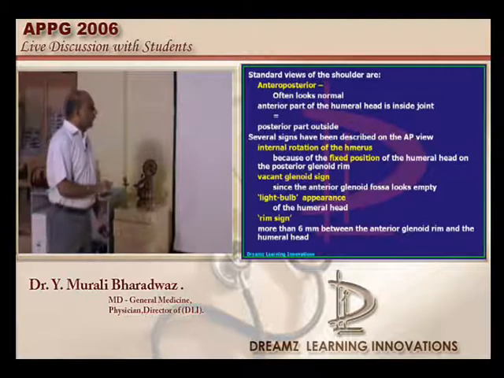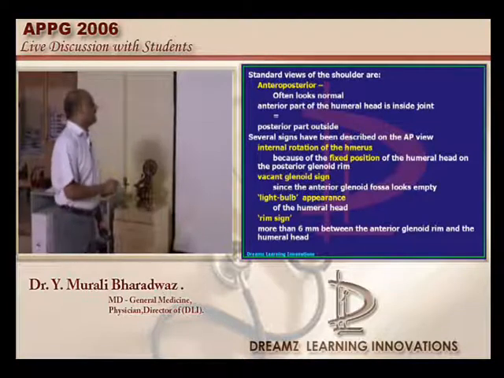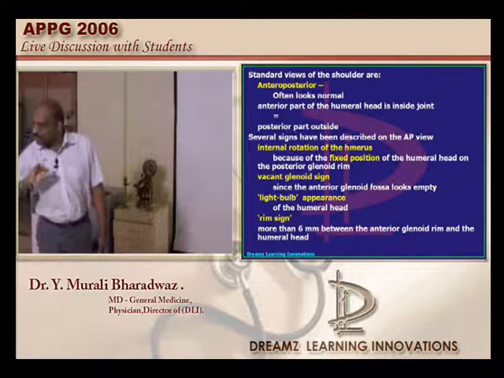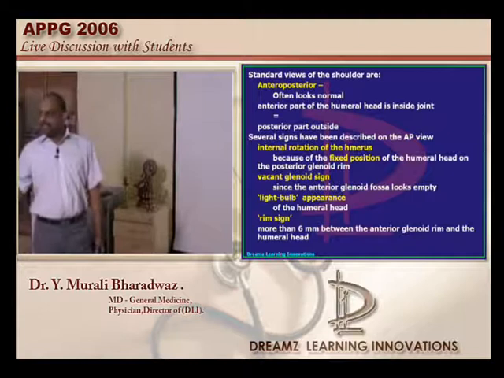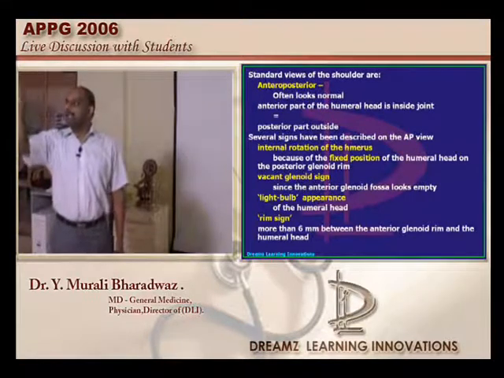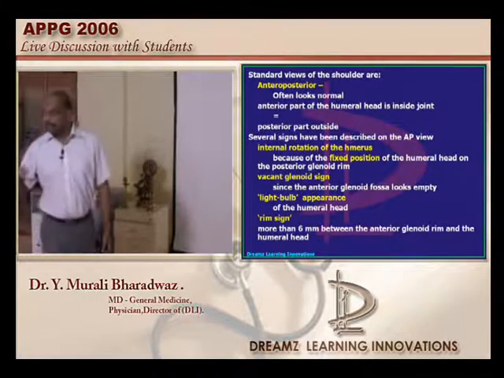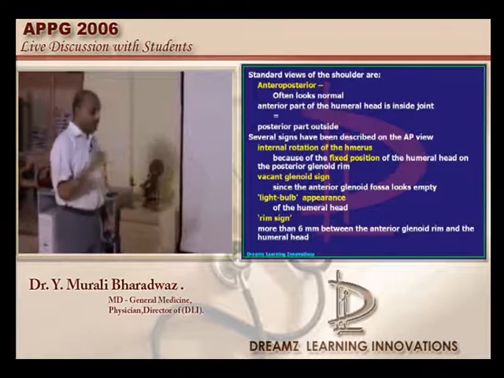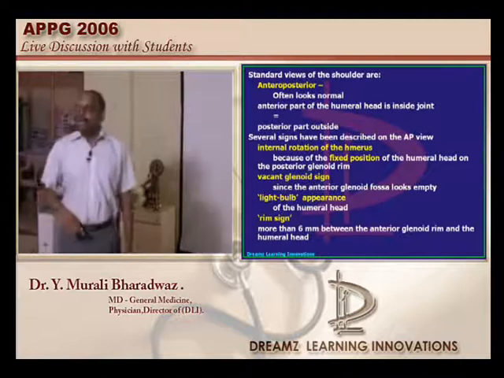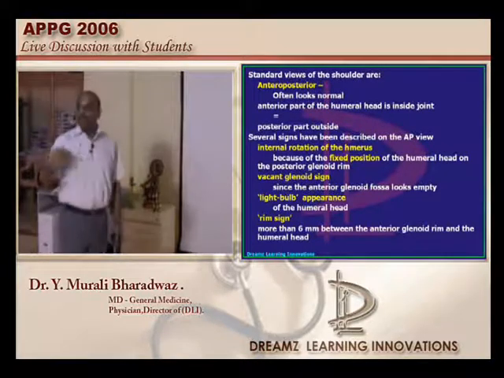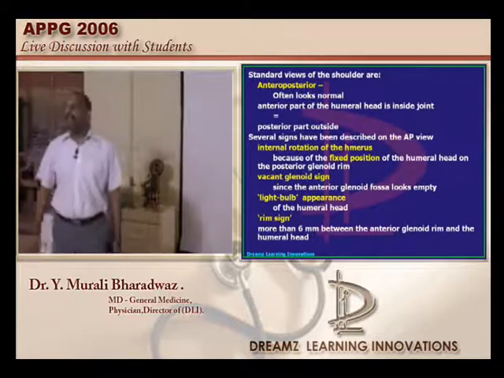Number two, the glenoid becomes vacant because of this dislocation. It's called the vacant glenoid sign, where the anterior glenoid fossa becomes totally empty, which is appreciated on the AP radiographs. Then the humeral head which got dislocated becomes very prominent and looks like an electric bulb. That's called the electric bulb sign in the case of posterior dislocation of the shoulder joint. One more important sign is called the rim sign: between the anterior glenoid rim and the humeral head about 6 millimeters of gap is created, and that is called the rim sign.